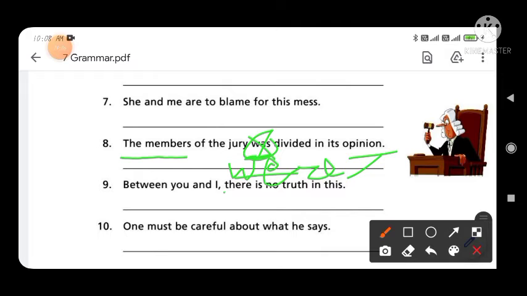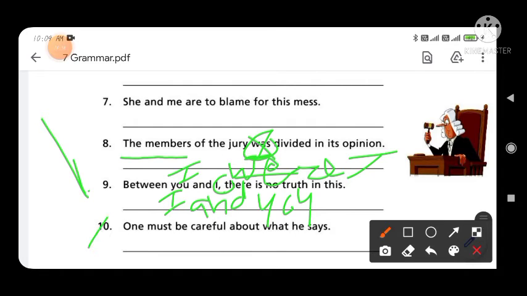Okay, so next is 9, "Between you and I there is no truth in this." I is a subjective word, so you have to write down, "Between you and me." Okay, that's clear.